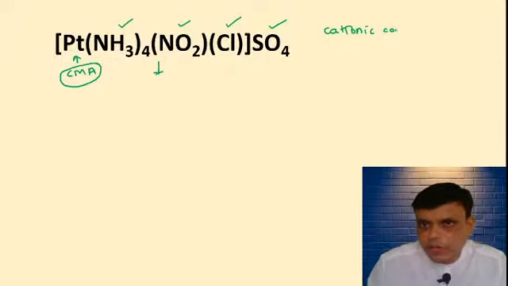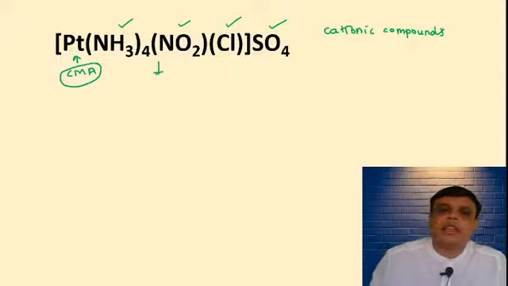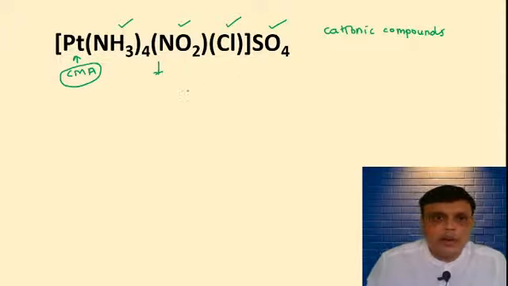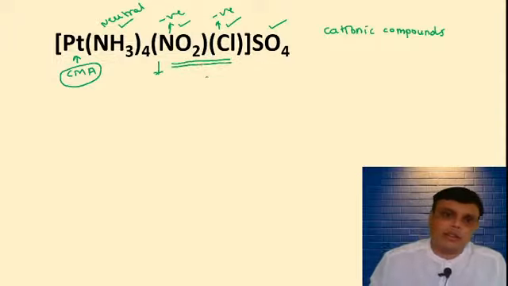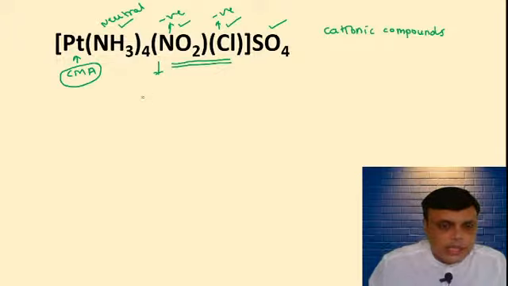चलो करेक्ट बोल दिया है. It is a cationic compound, and you have to follow the rules. Now this is neutral ligand. It is negative ligand. This one is also negative ligand. So both these two are negative ligands. That means you have to follow the alphabetical order, and alphabetically chlorine comes first.